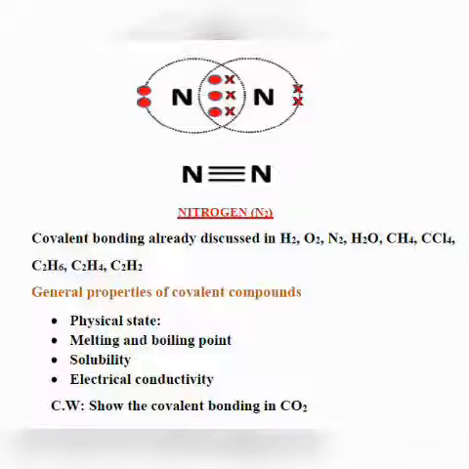So when you connect it with a battery and a copper wire and attach your LED bulb with it, that LED bulb will glow, which shows that this graphite allows the electricity to pass through it. Okay, so in the next class we will discuss hydrocarbons, we will discuss catenation, and we will also try to discuss the homologous series.